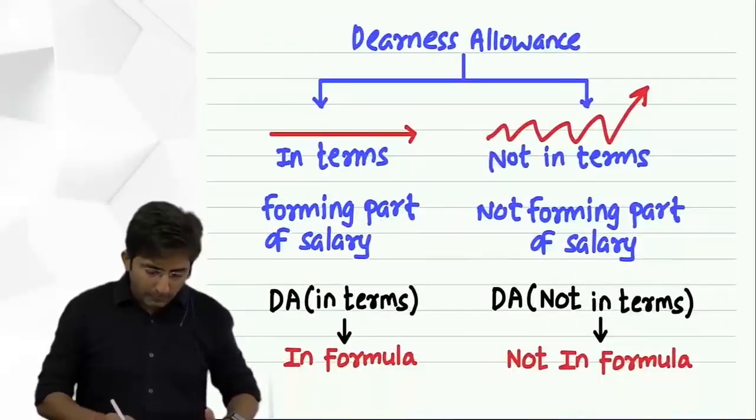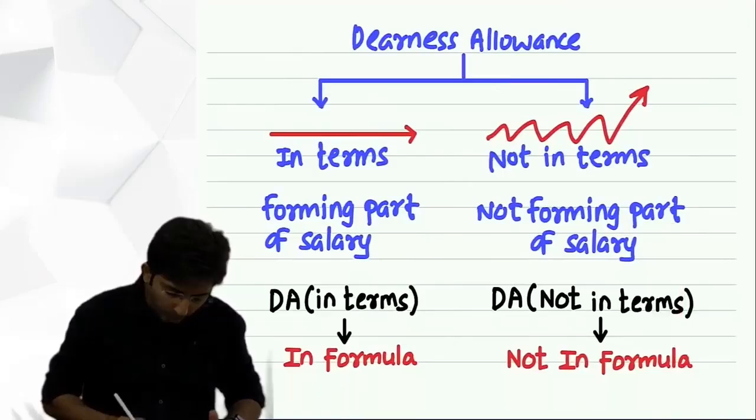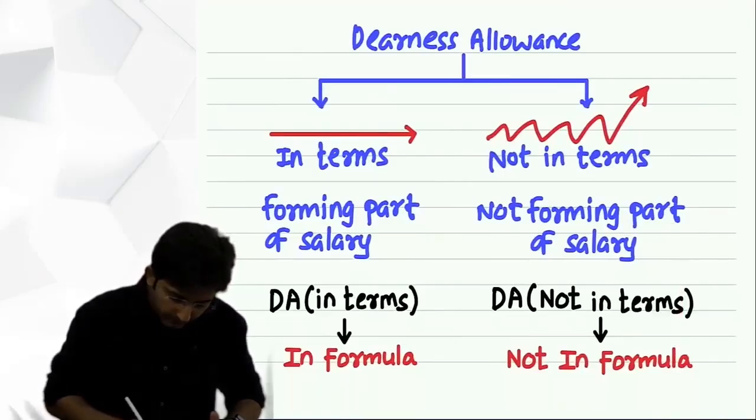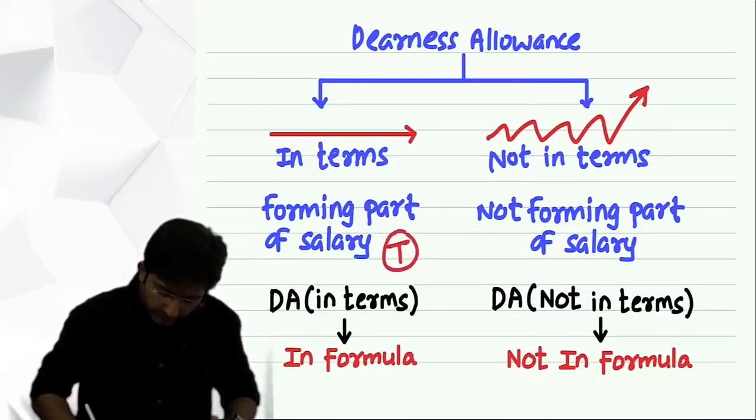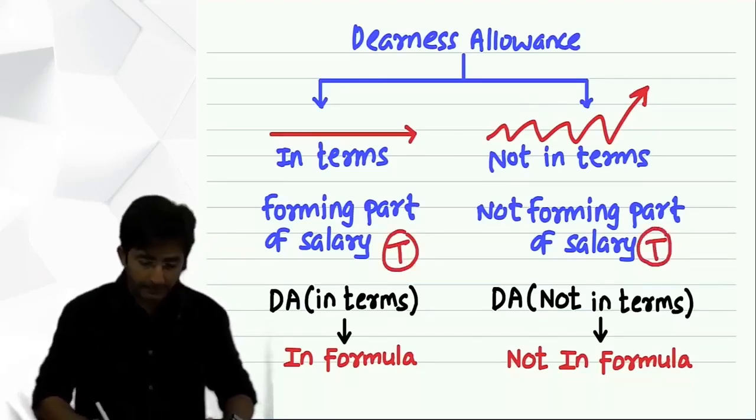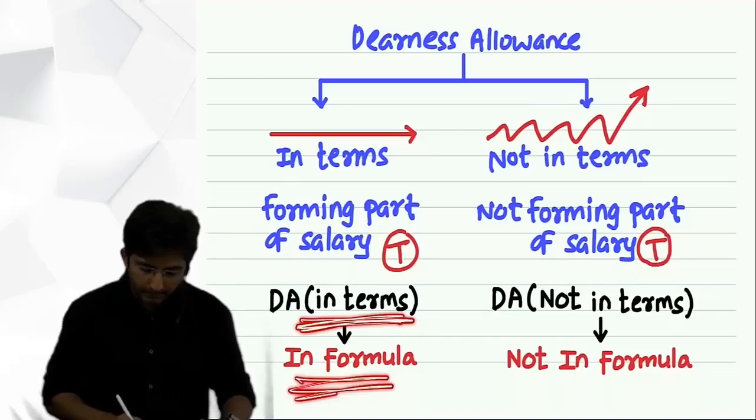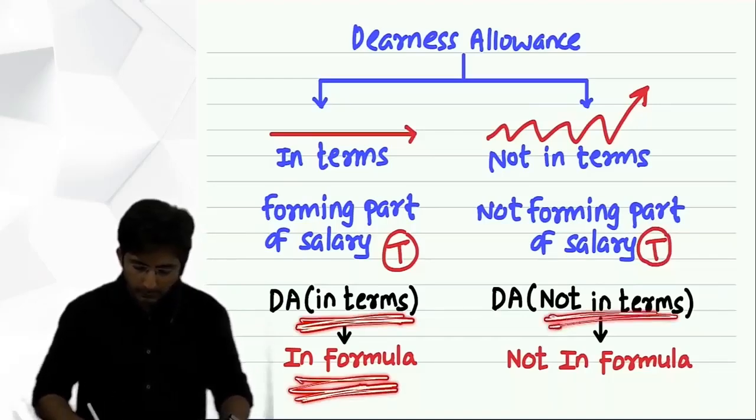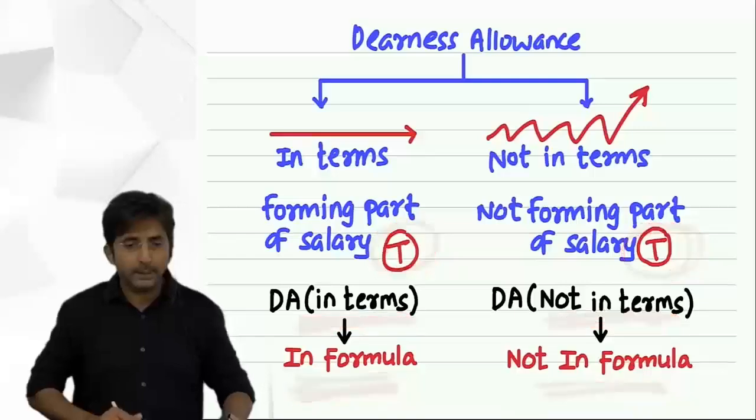So these are the two types of DA. For both I will write, this is also taxable. Both are taxable in nature. Taxable means you have to write both in the main statement. But this one is in terms, so it will come in the formula also. This is not in terms, so not in formula. But both are taxable.